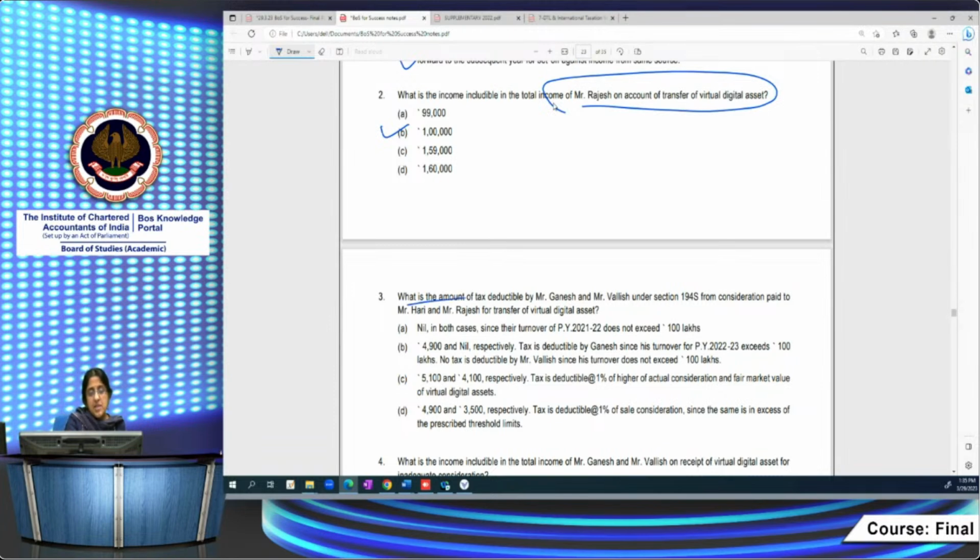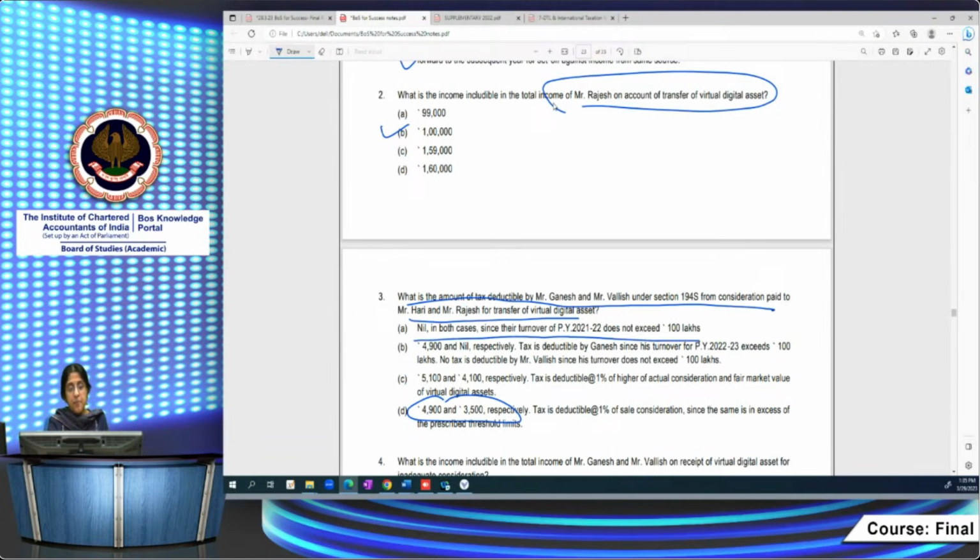What is the amount of tax deductible by Mr. Ganesh and Mr. Balish from the consideration paid to Mr. Hari for transfer of virtual digital asset? We've already seen it's 4,900 and 3,500 respectively. So nil in both cases, since their turnover does not exceed 100 lakhs.